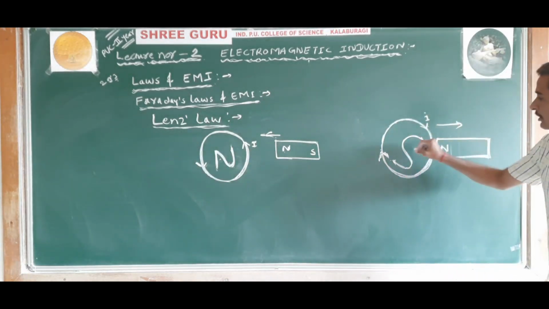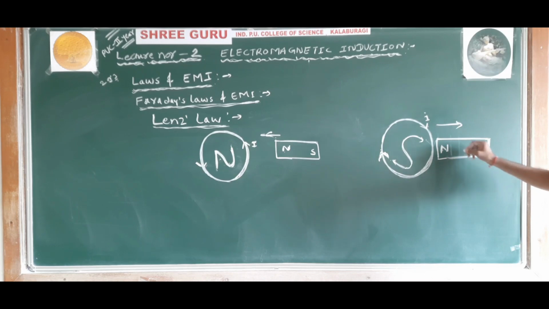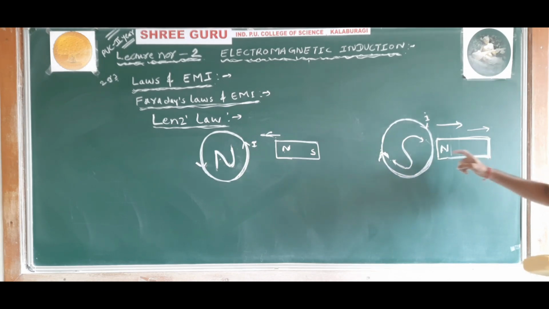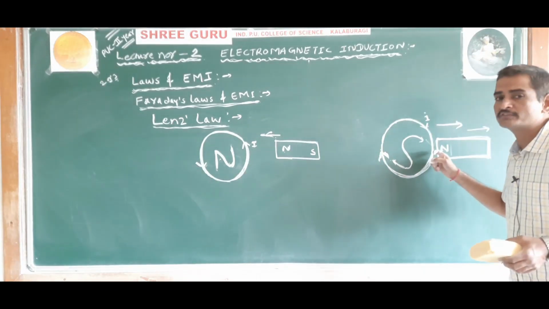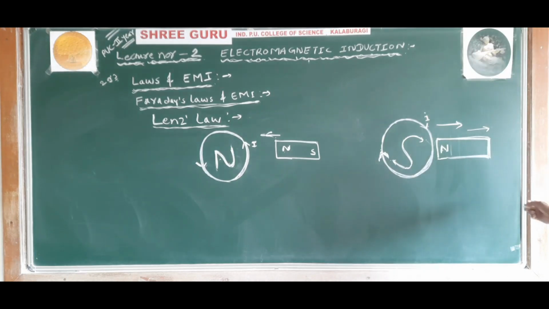So hence south pole, north pole attracts. Actually the magnet is moving away from the coil, and the south pole will oppose the motion of the magnet away from the coil. Understood the point?